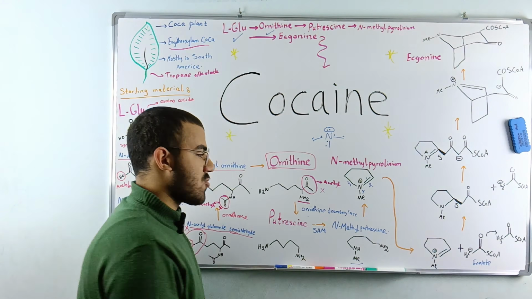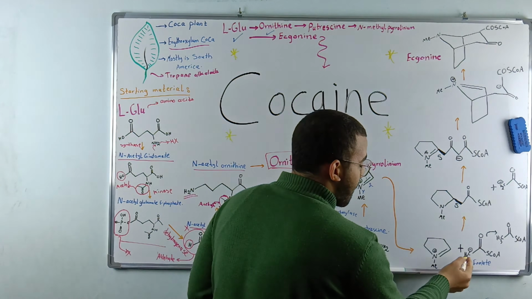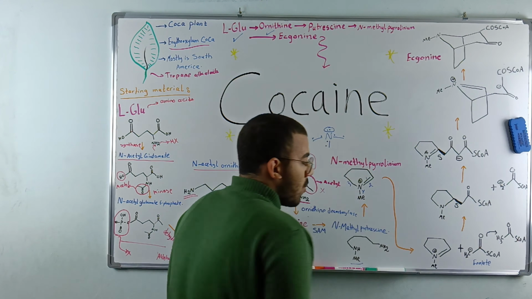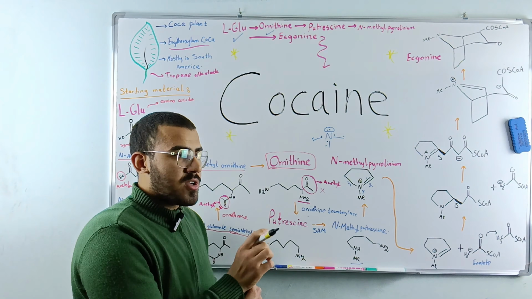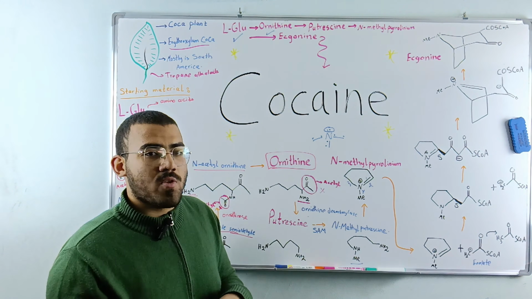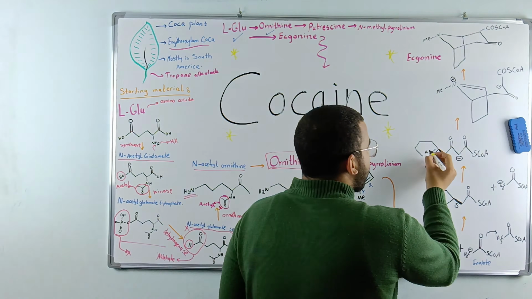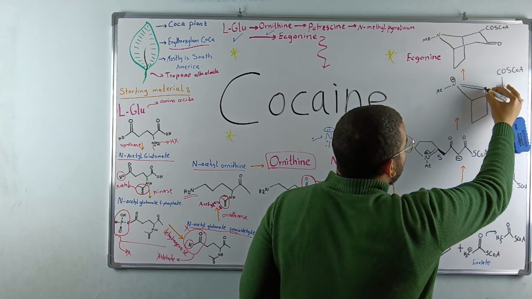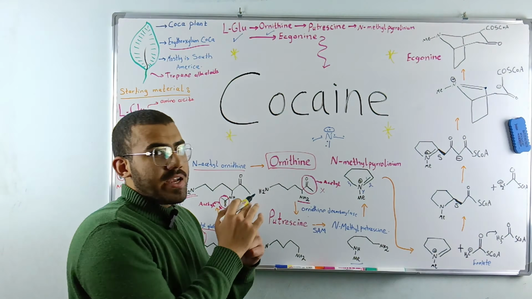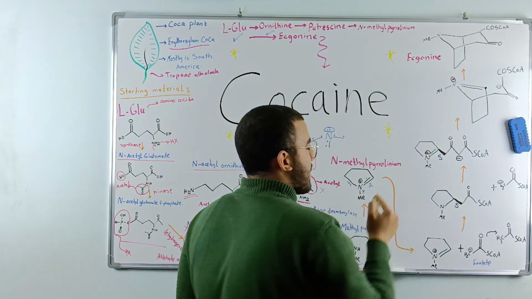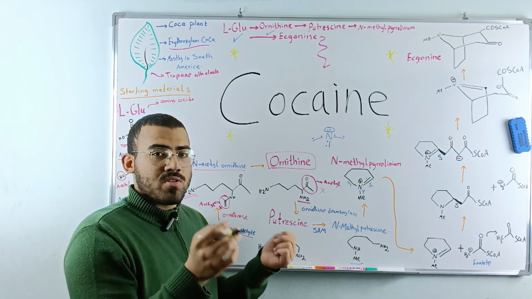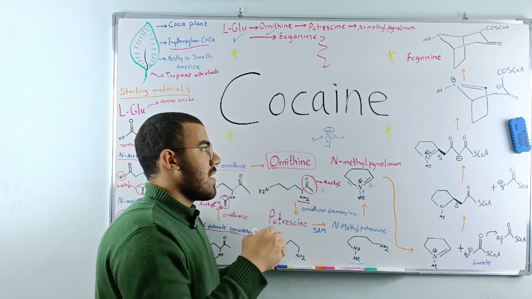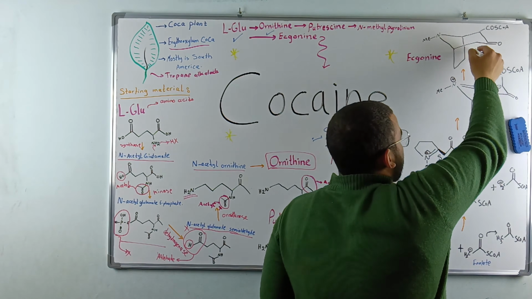Why did we do that? Because we've mentioned before that in order for this acetyl-CoA to get attached to this N-Methylpyrrolinium cation ring, we need some certain conditions for this to happen: something positive to be attached to something negative. This is what happened in here in order for this exact carbon to get attached to this carbon to form a bicyclic ring. We want this structure to close on themselves to form a bicyclic structure. Bicyclic means they are two cycles, two rings. They're going to close on each other to form this structure.